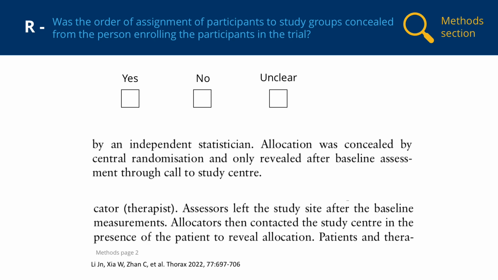In the methods section, Lee et al. state that allocation was concealed by central randomization and only revealed after baseline assessment through call to a study centre. Essentially, a study investigator, in this case a rehabilitation doctor, assessed the characteristics of the participants at the beginning of the trial. Once that was done, another investigator contacted the study centre by phone to find out whether the participant was to receive the intervention or control. This method of central randomization is an appropriate method of allocation concealment, so we would tick yes for this item as well.